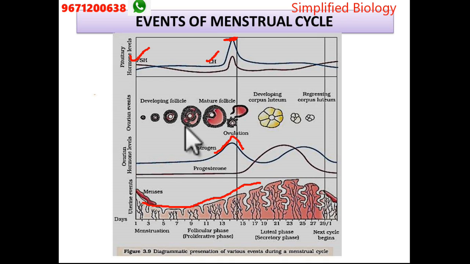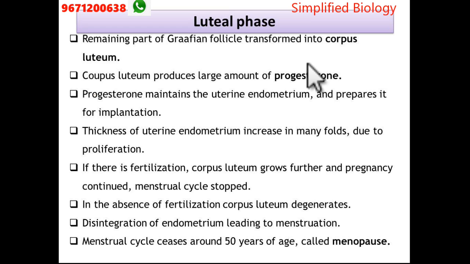That is day 14, the central point of the menstrual cycle. This is also named the LH surge, which induces rupture of the Graafian follicle. Rupture means it releases the oocyte outside.